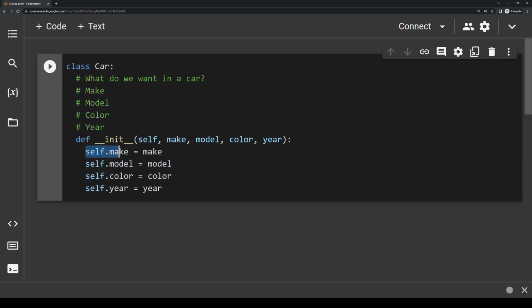So what we're saying with this line here is that this object's make is equal to the make that we pass in as an argument. What this line is saying here is that this object's model is equal to the model that we pass in as an argument. And you get the idea with color. We are assigning this object's color to the color that we pass in, and we are assigning this object's year to the year that we pass in as well.